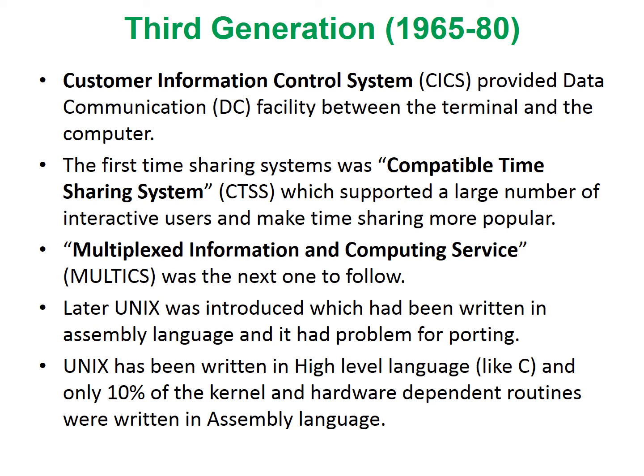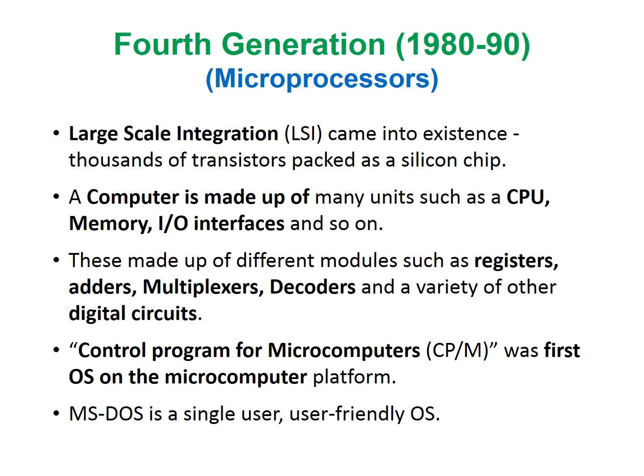After this, Unix was introduced, and its major part was written in assembly language, hence there was a problem for porting. Later, Unix was rewritten in the high-level C language, and only 10% of the kernel and the hardware-dependent routines were written in assembly language. The introduction of Unix made a tremendous impact on all future developments.